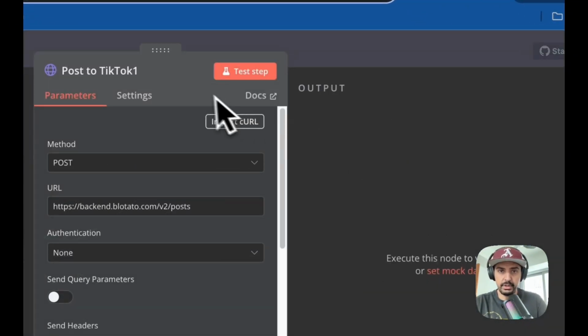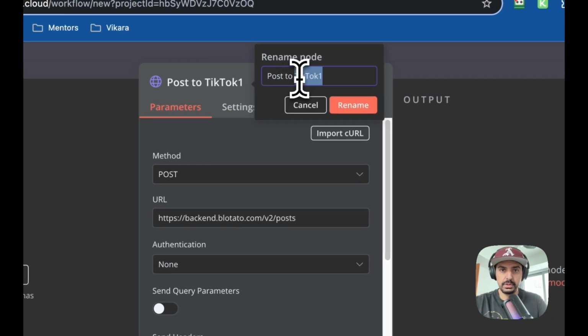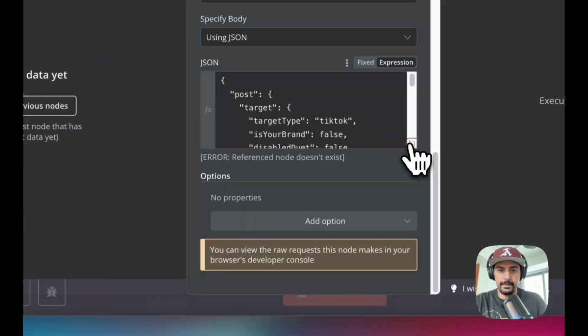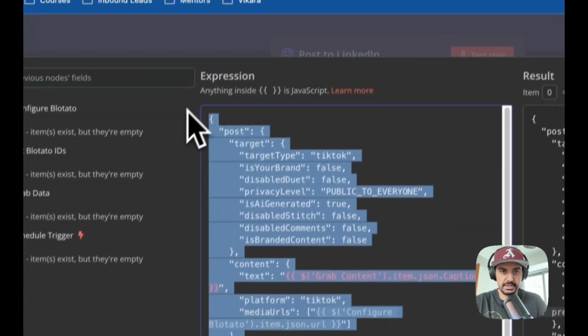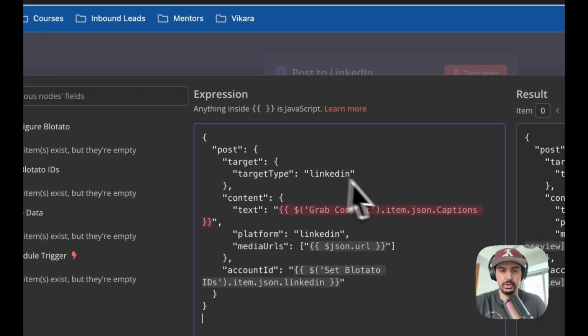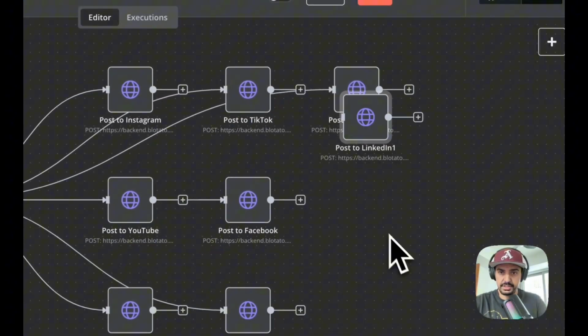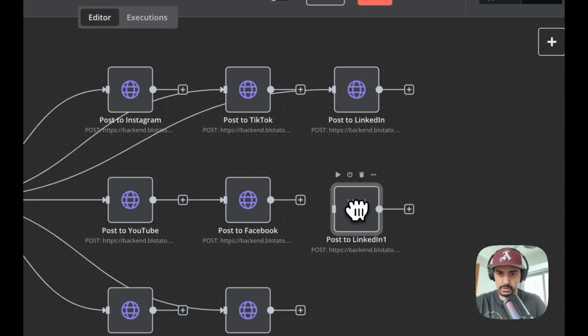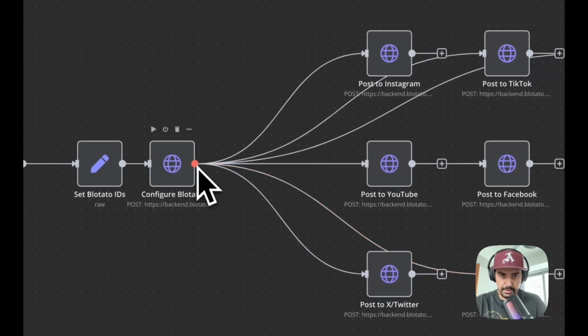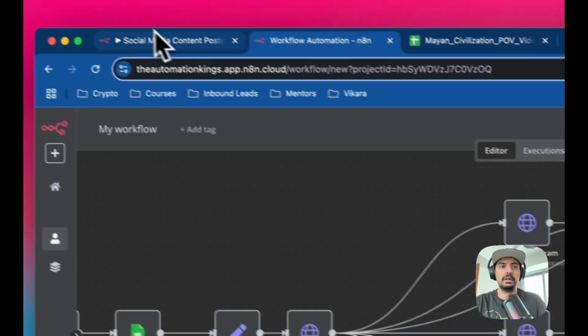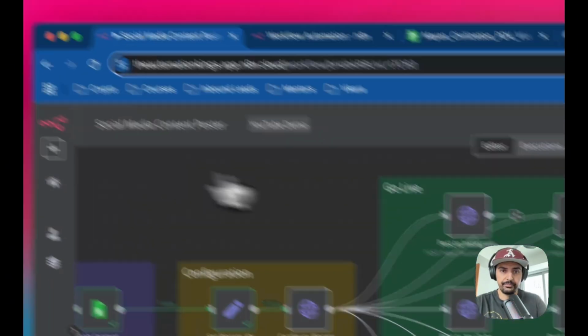We're gonna go back into the build, rename this to post to LinkedIn, rename. And we're gonna copy this, delete, and paste the LinkedIn code, okay? And always remember to test a step. So the second to last one is gonna be this one here. So let's just line that up. We're gonna connect it up again. And let's just see which one that is.